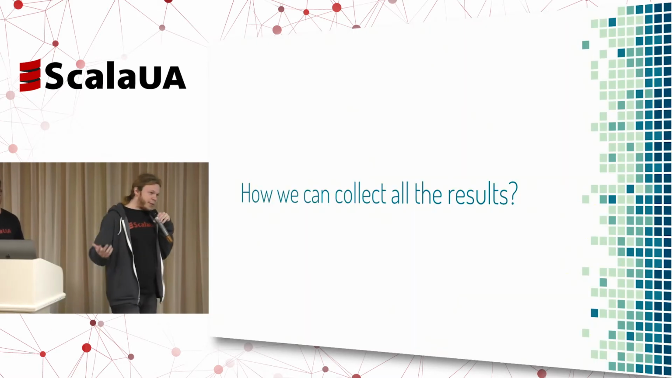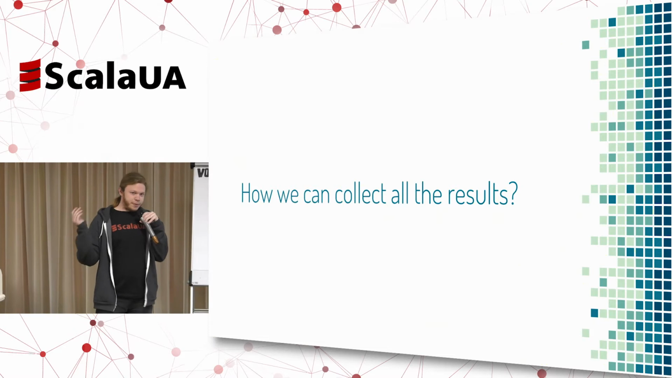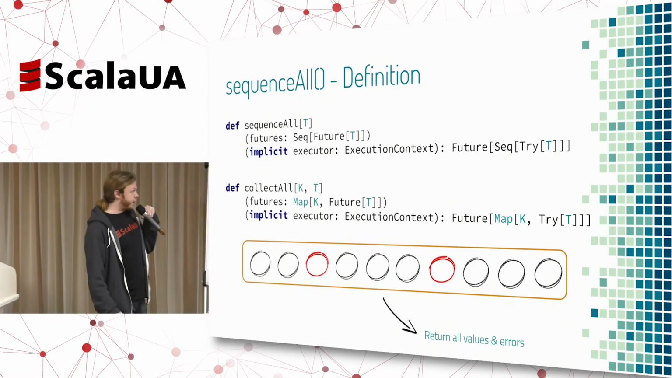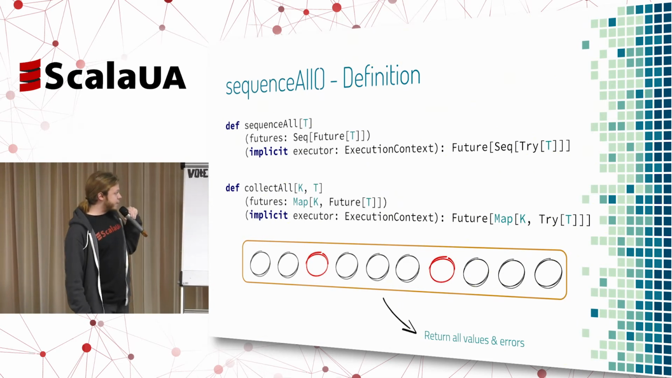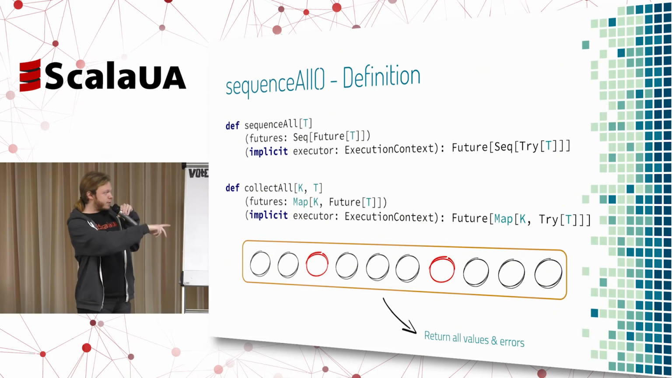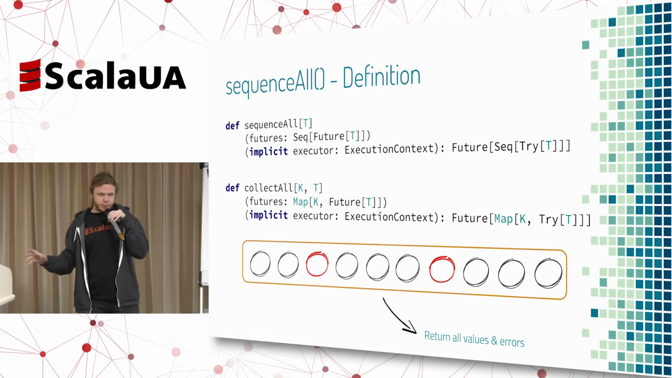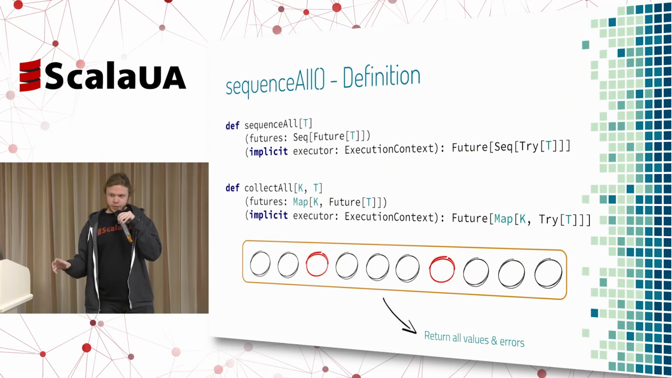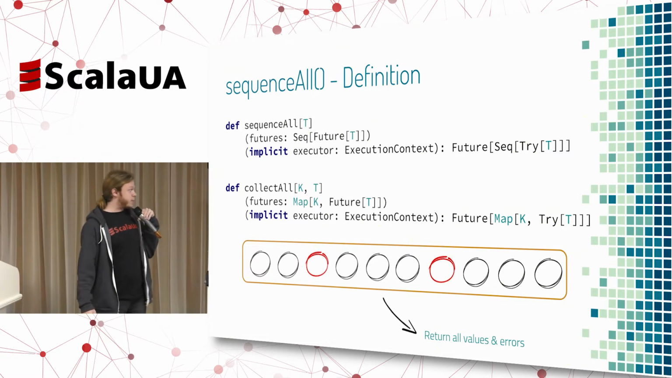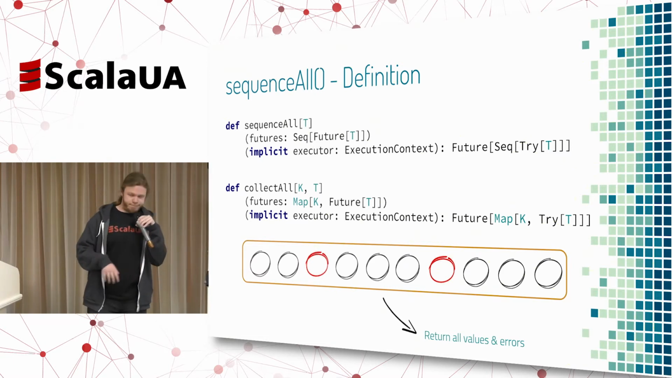But what if you want to collect actually all the results, whether they failed or not? For that, we're giving another API called sequence_all and collect_all. Sequence_all, compared to sequence, returns a future of a sequence of Try, meaning that we're returning the Try of each computation. We're waiting for the whole future chain to be completed and returning you the Try, marking their state, whether it's a failure or not. Collect_all is similar in this manner, just collect_all takes a map.